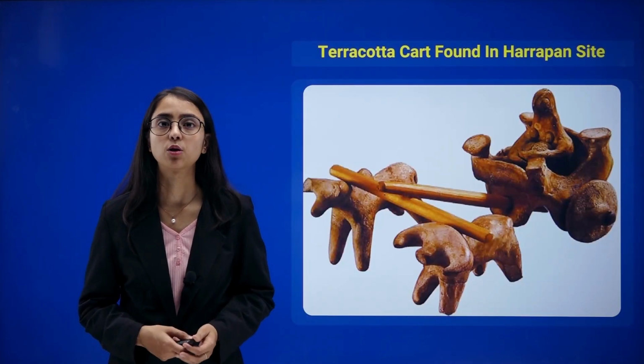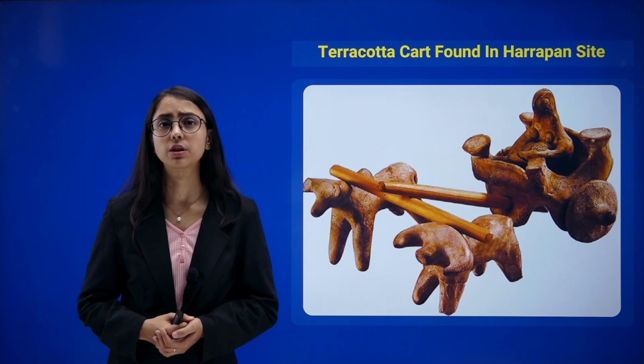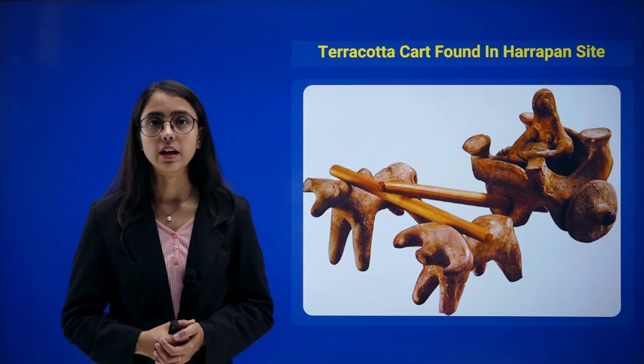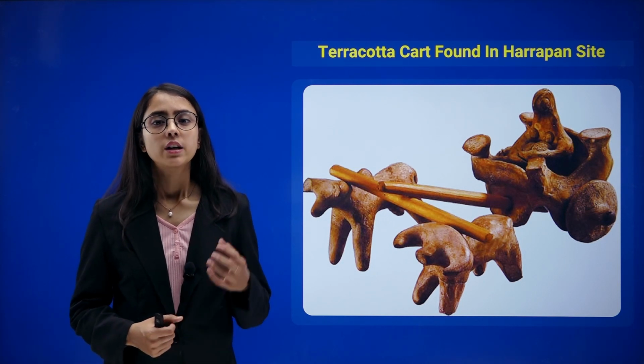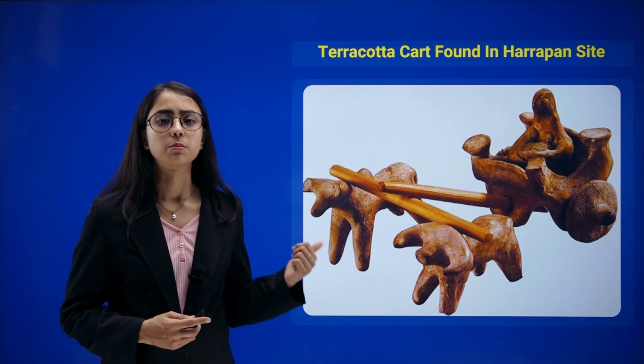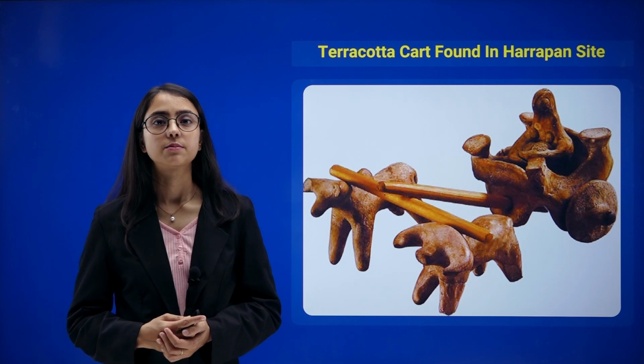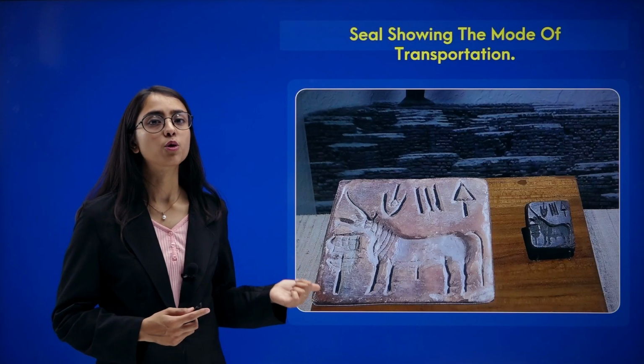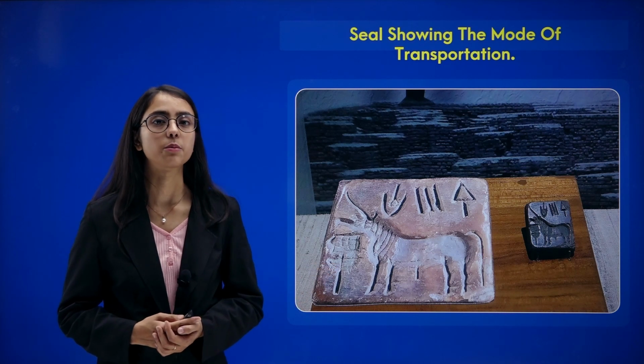Let's talk about terracotta. In the early part of the chapter, we discussed that there were terracotta toys that were discovered by archaeologists. So, a terracotta cart found at a Harappan site. It looks something like this. These are seals which show that this mode of transportation was used in the Harappan era.